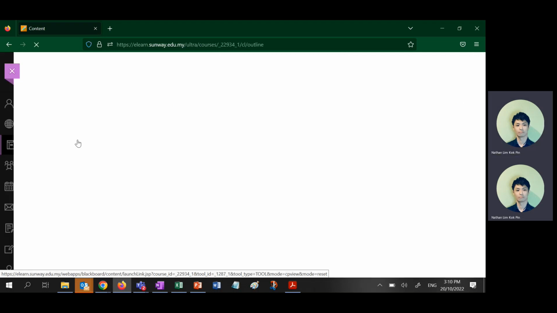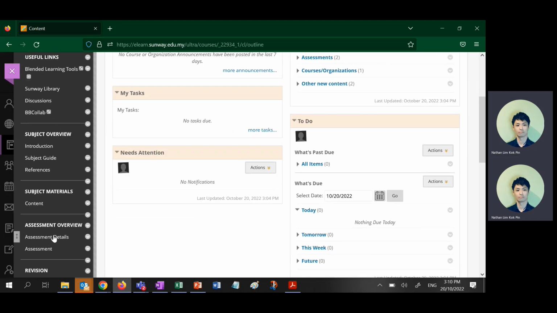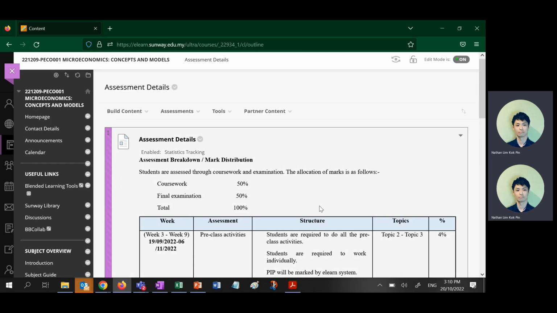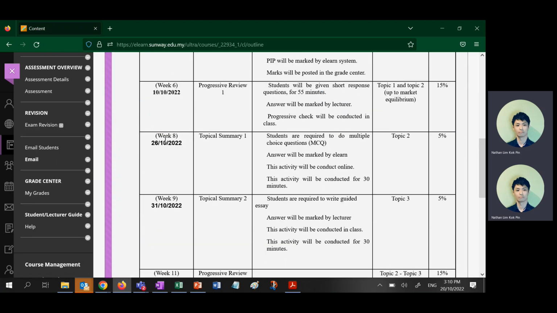If you look at assessment details, you should know. If you never look at assessment details, obviously you will not know, right? Topical summary 1 will be next week. Multiple choice, it will include all of chapter 2, including elasticity this time.